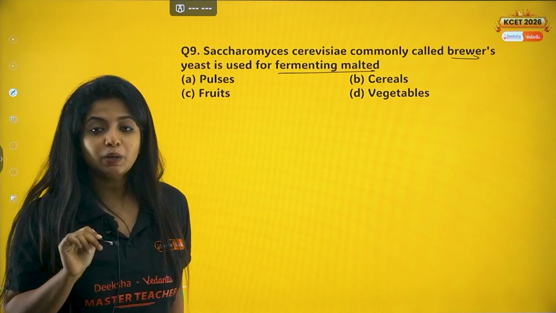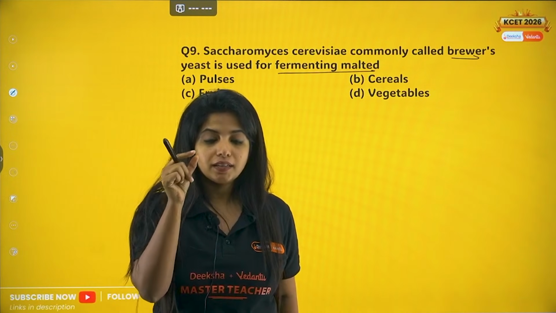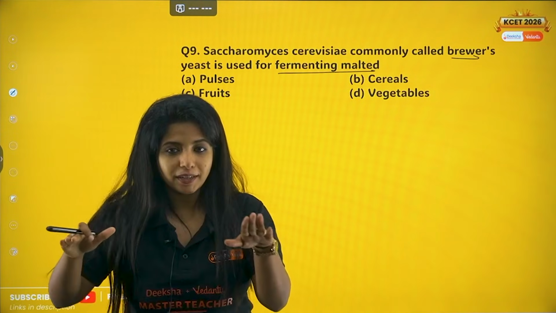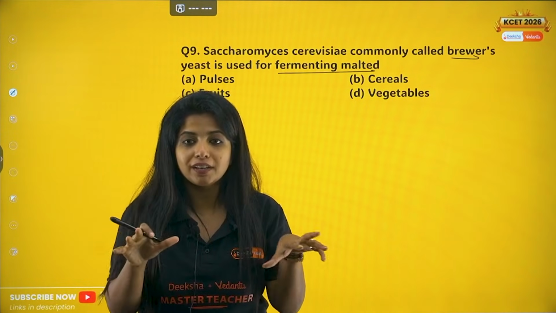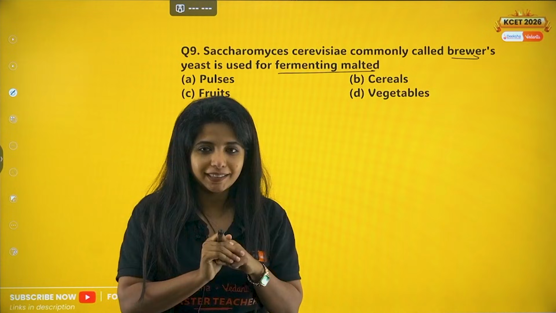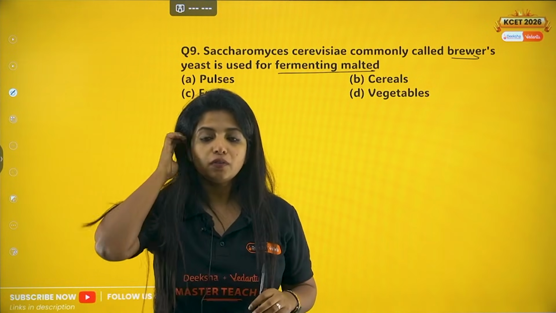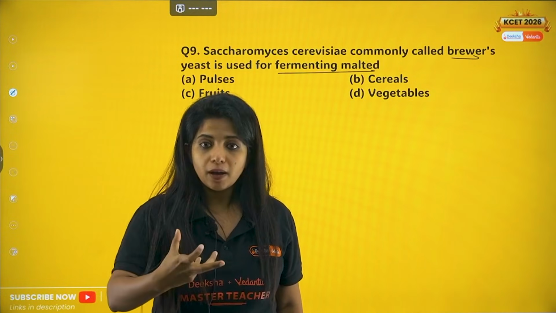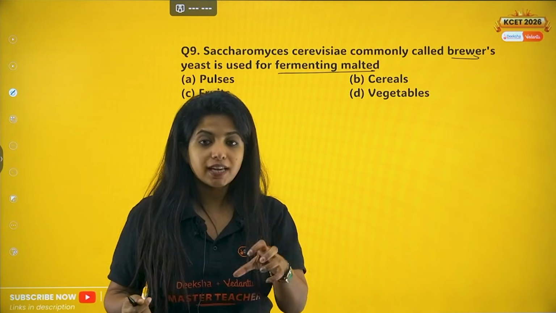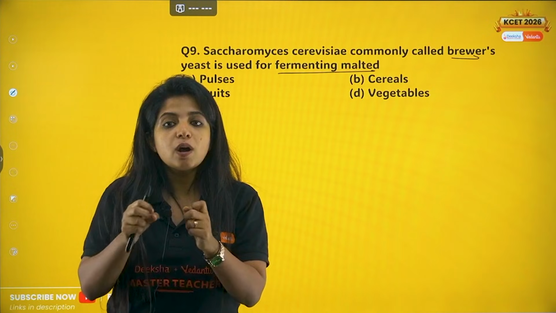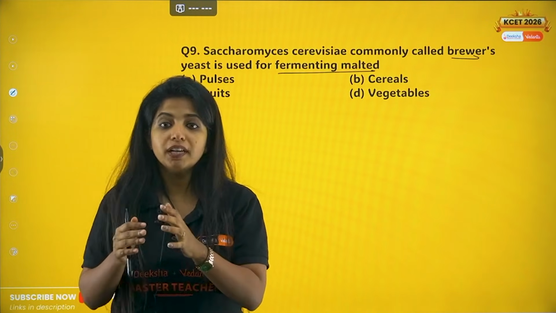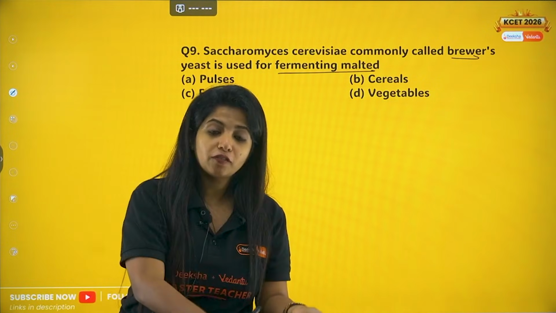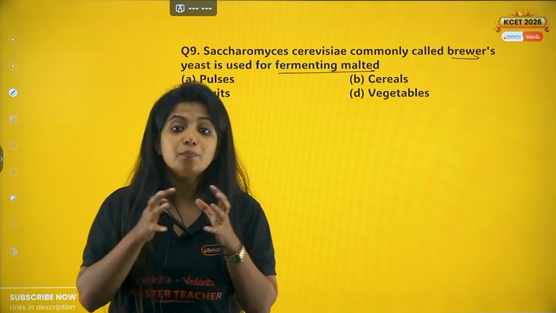Malted means basically what do you do? You allow the seeds to germinate, and then you stop it. You do not provide all the resources for germinating. You just stop the whole process and keep it like that. Why is it being done? Because, my dear children, if germination has started, the starch, the storehouse, is being broken down to simpler sugars. Now it will be easy for us to digest it. Otherwise we have to start from the beginning. Which is why malted cereals are used.